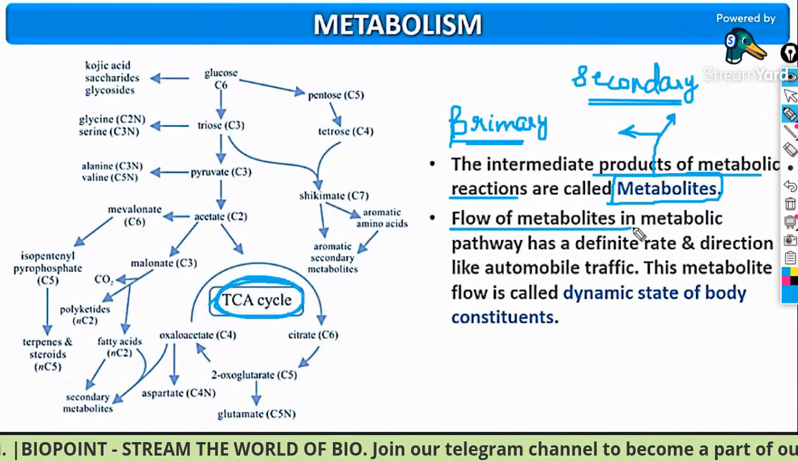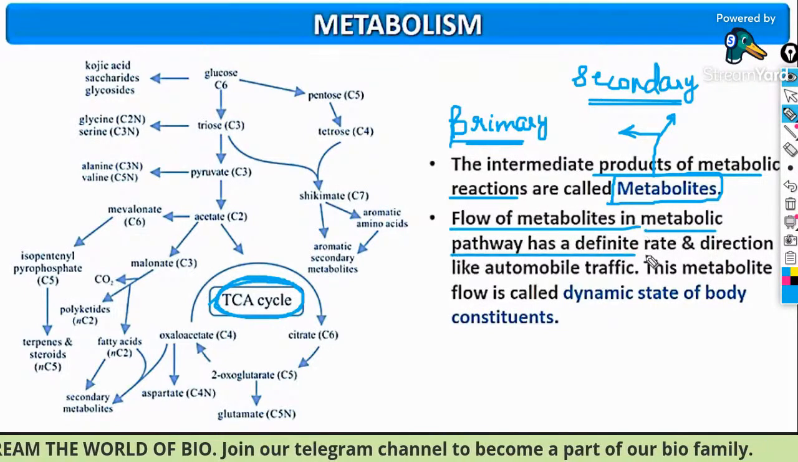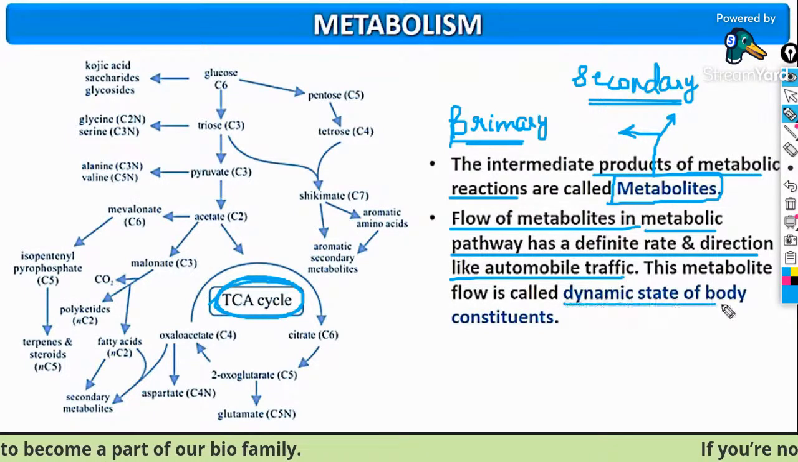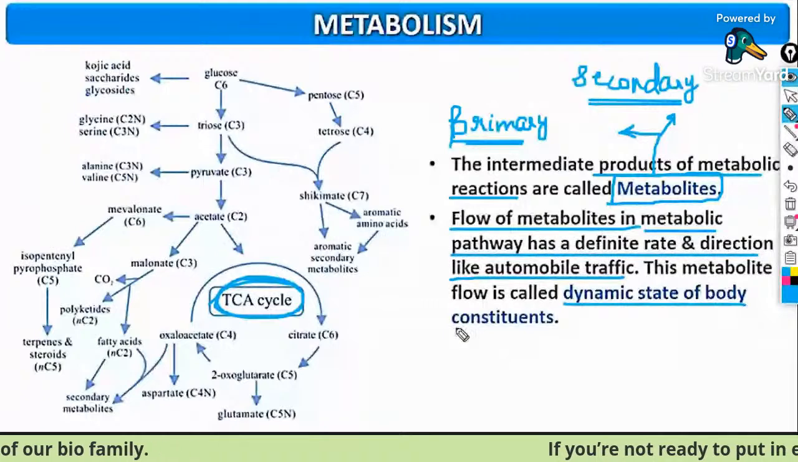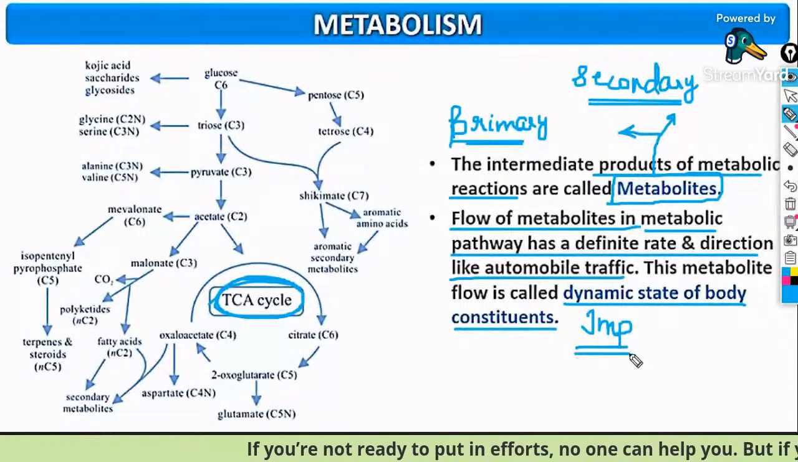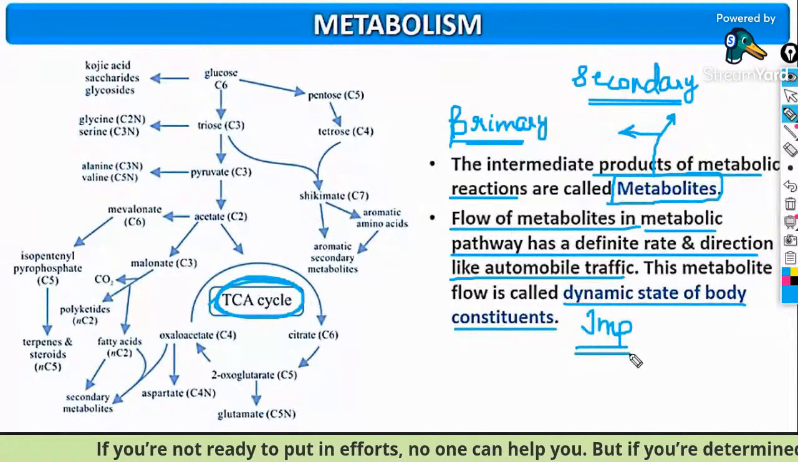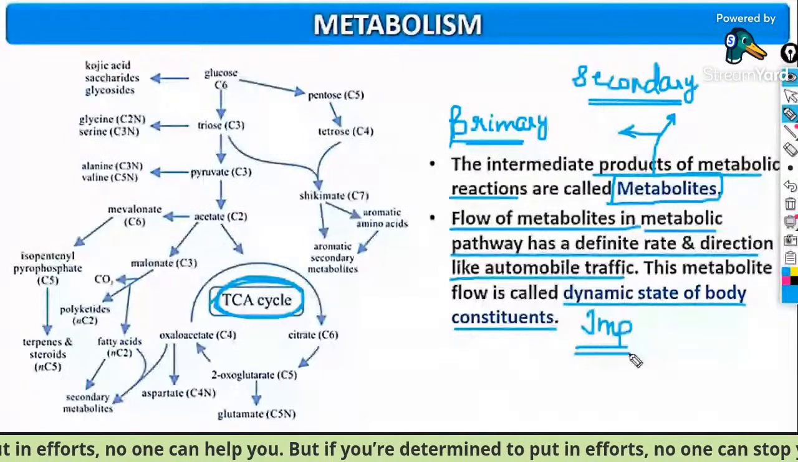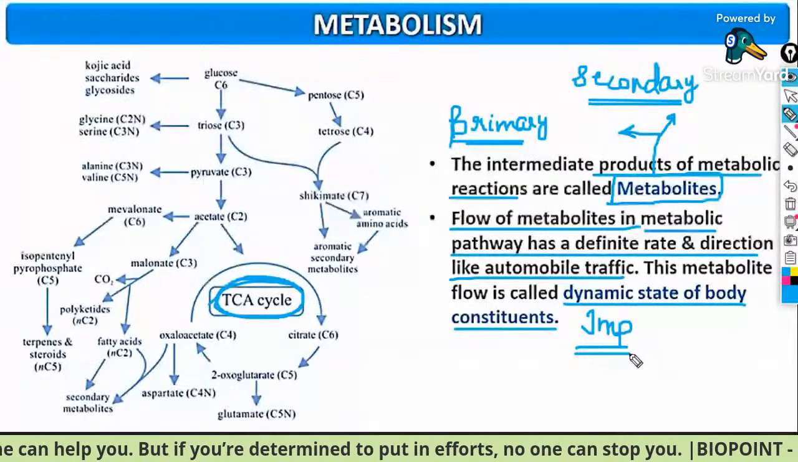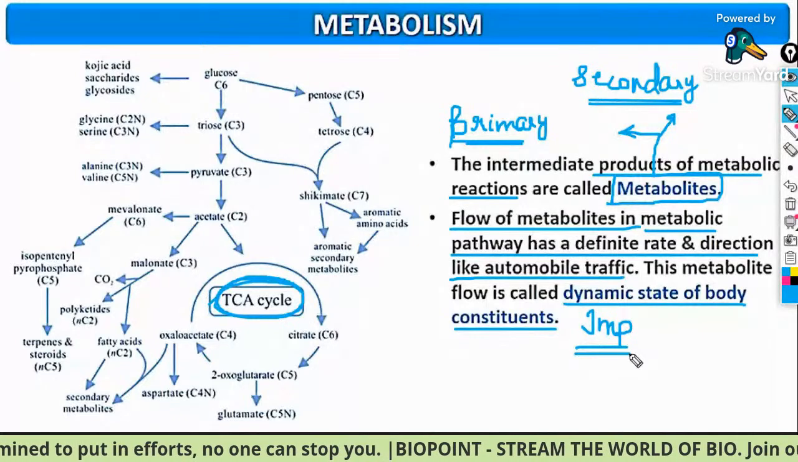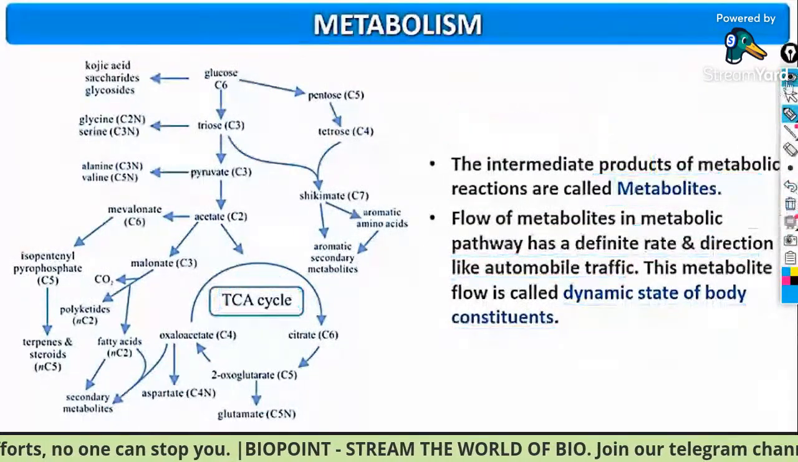The flow of metabolites in the metabolic pathway has a definite rate and direction, like automobile traffic. You have to understand that the metabolite flow is a dynamic state of the body constituents. It can be asked in the options: choose the correct one. Metabolite flow is called the dynamic state of the body constituents. Clear everybody?